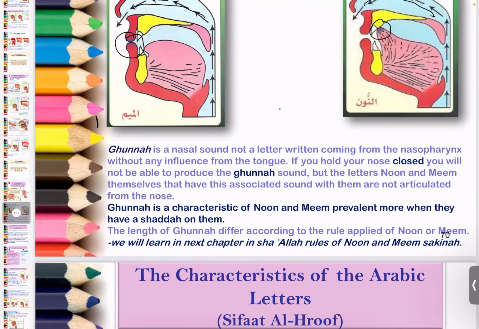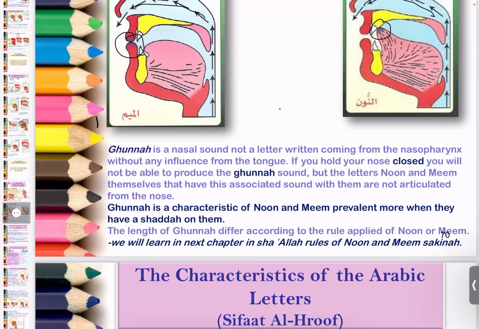When I say accentuated, it becomes more prominent, like in the word inna, in the word amma. When you say amma, meme has a shadda, then inna. So the sound of the gunna gets more accentuated, more prominent.